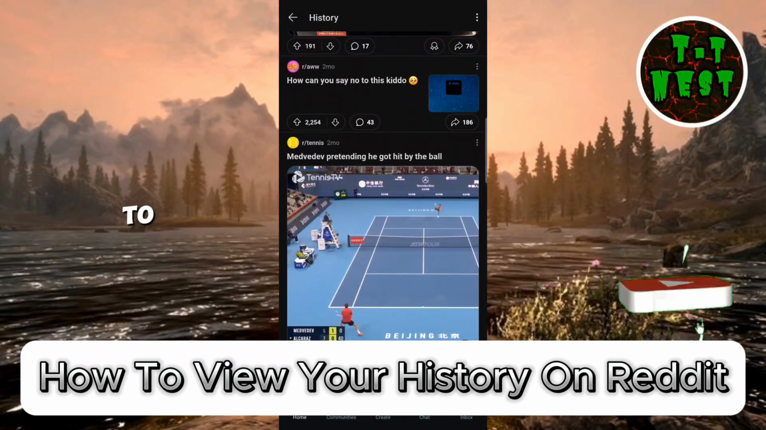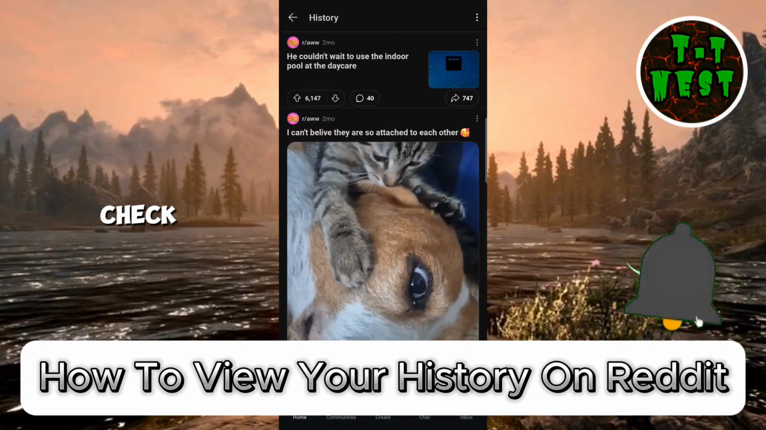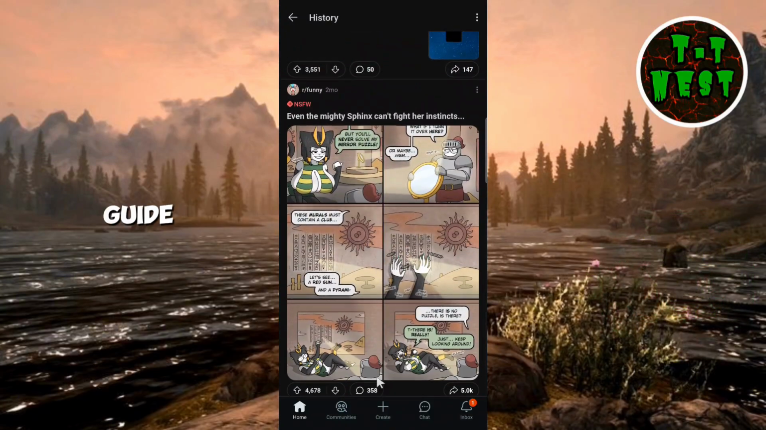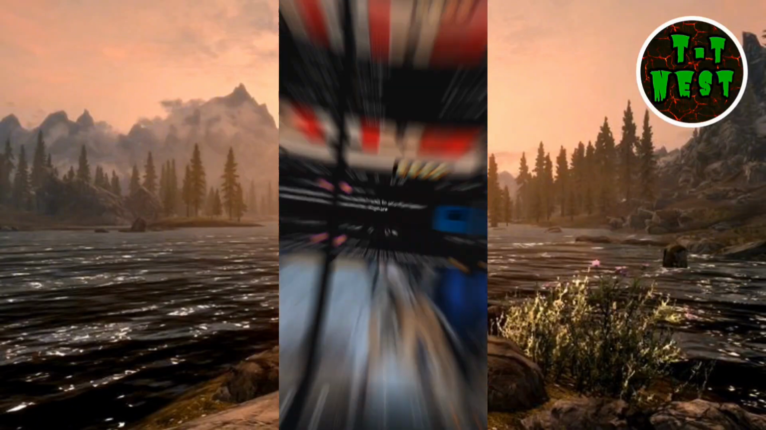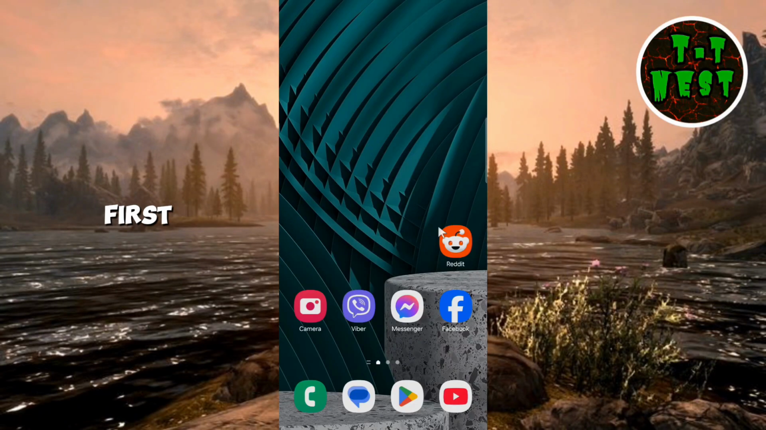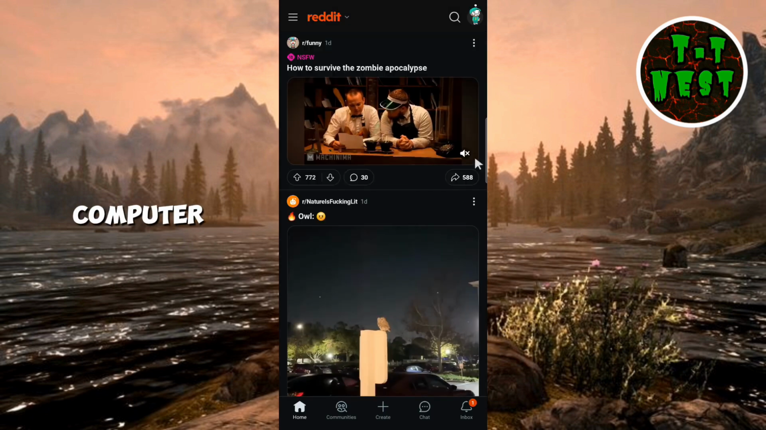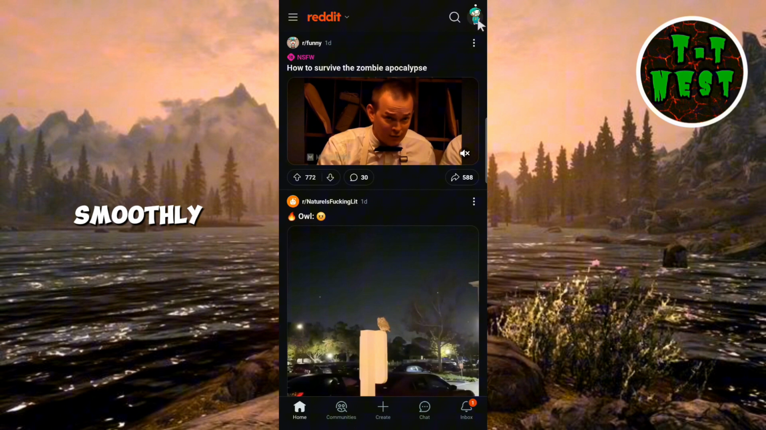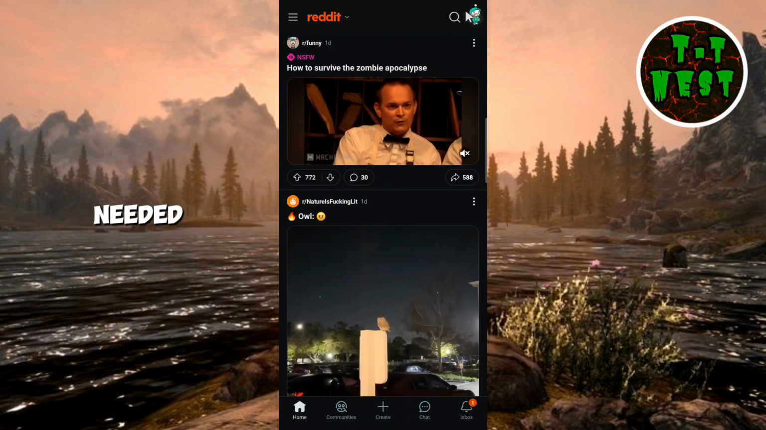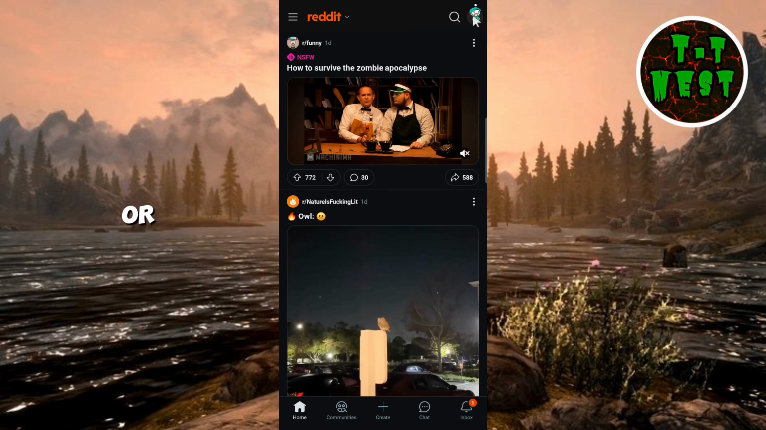Whether you're looking to revisit past discussions or check out your activity patterns, this guide will walk you through the process. Let's get started. First, open the Reddit app on your phone or go to the Reddit website on your computer. Make sure you're signed into your account. To ensure everything runs smoothly, double-check that you're using the latest version of the app. If needed, update it through the App Store or Google Play.